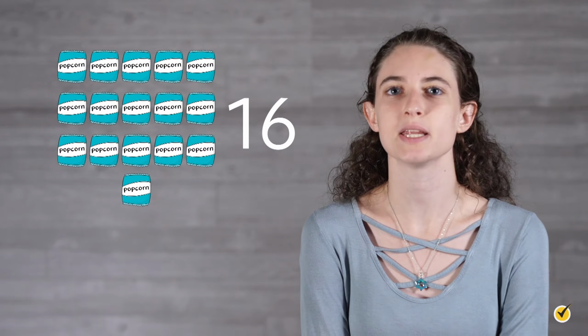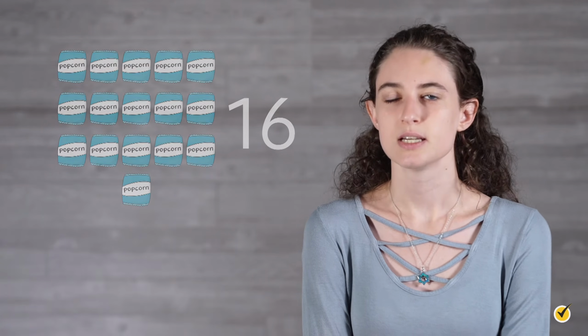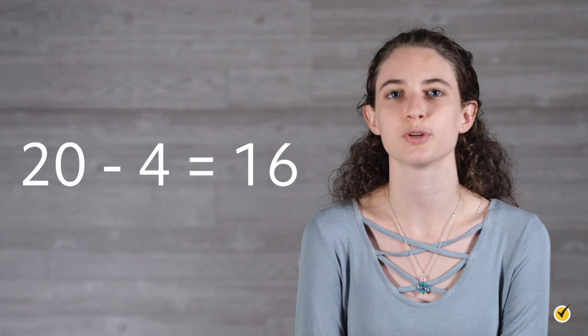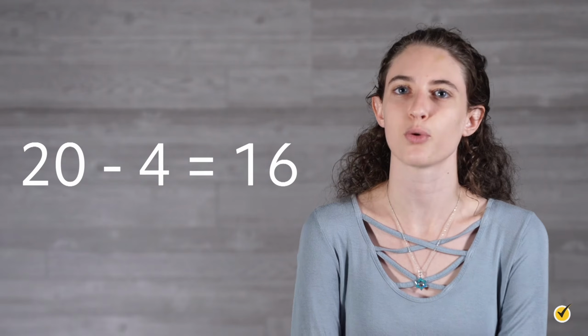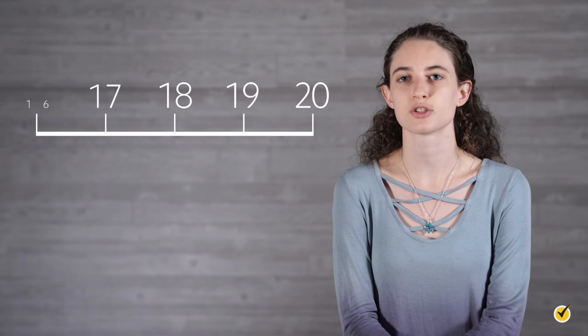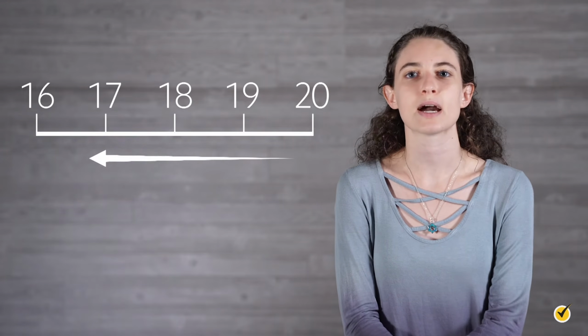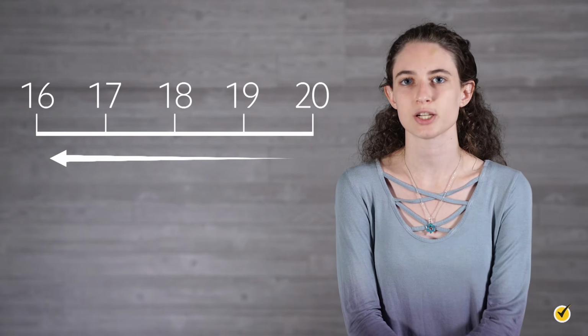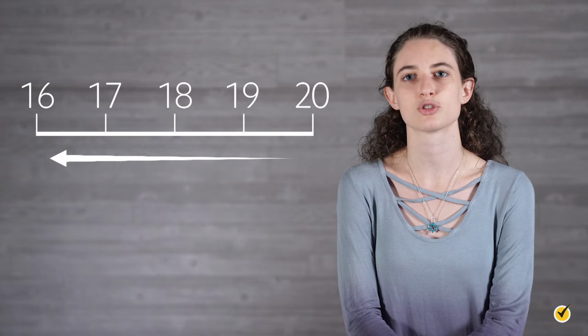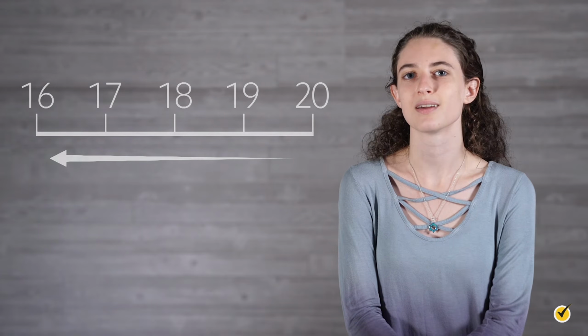This means that your remaining number of bags will decrease. We can represent this situation with a simple equation that involves subtraction. We started with 20 bags and we decreased by 4 or subtracted 4. Our subtraction equation is written as 20 minus 4 equals 16. On a number line, we can represent this deduction by starting at 20 and then moving backwards 4 units in the negative direction. Each jump backwards represents subtraction by 1.